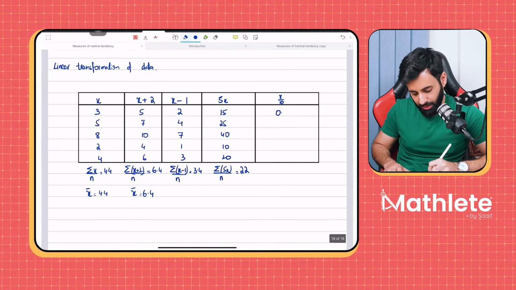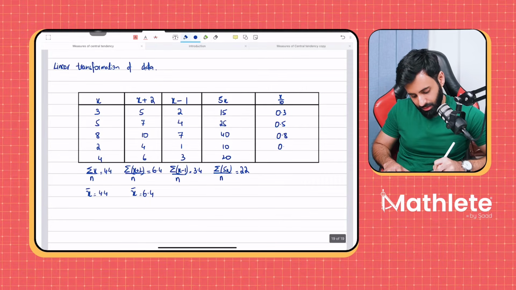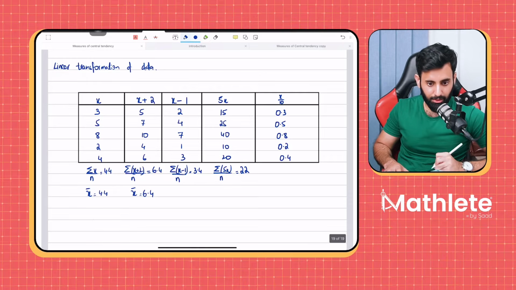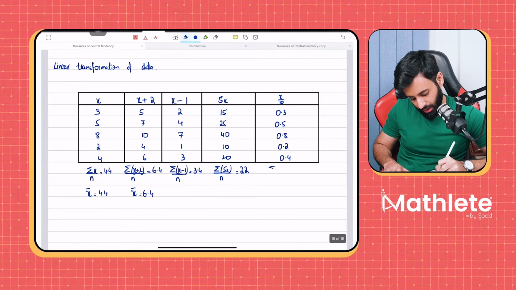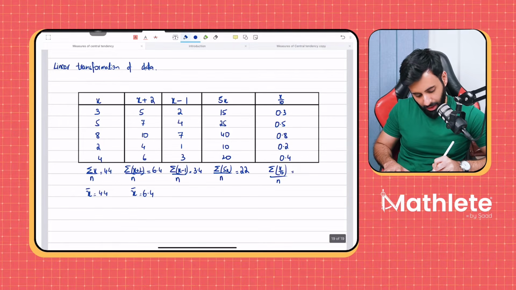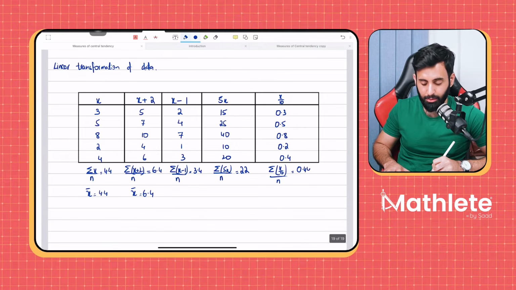Okay. Now last, let's take all the values of x and divide them by 10. So what do we get? 3 divided by 10 is 0.3, 0.5, 0.8, 0.2, 0.4. Okay. And here again, if you calculate their mean, that means find out their sum, divide by the total values, what you get is 0.44.